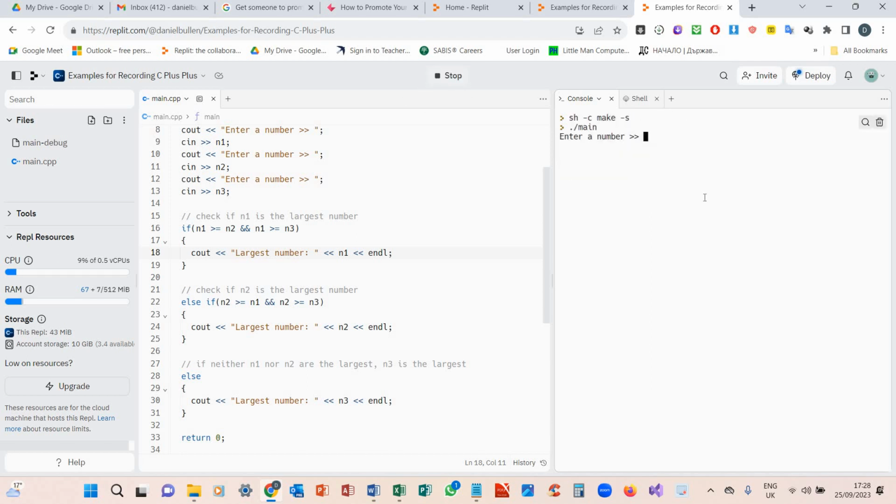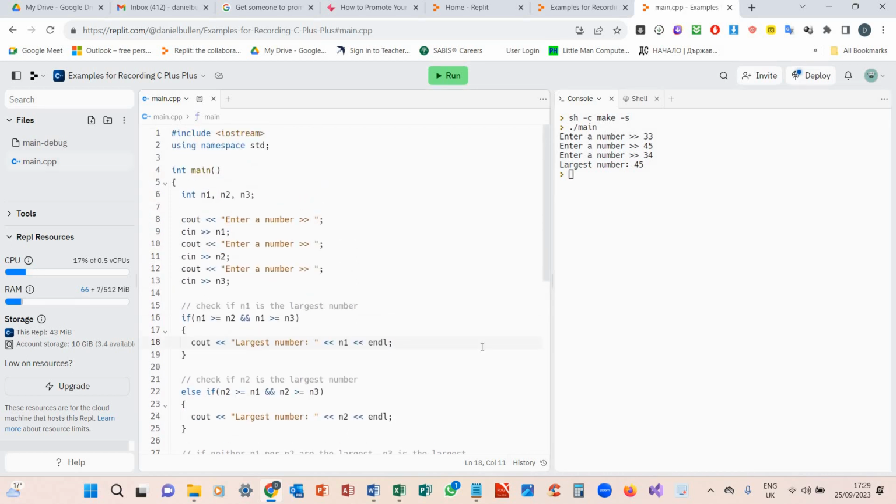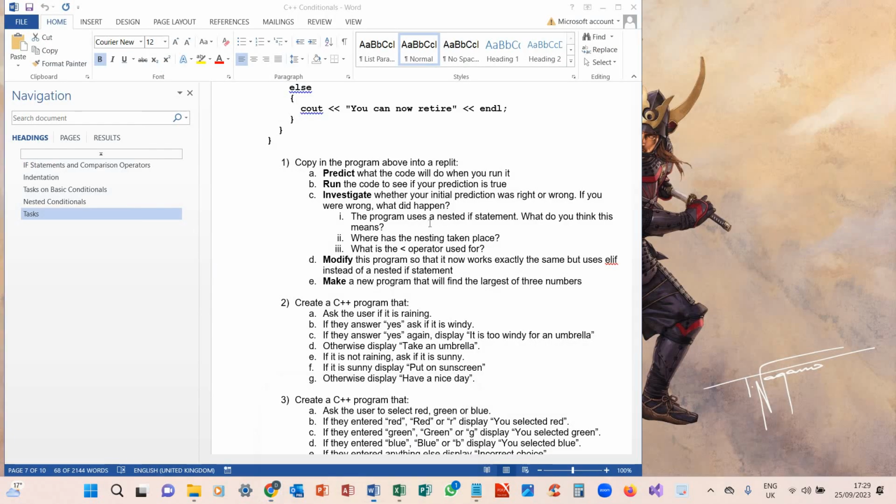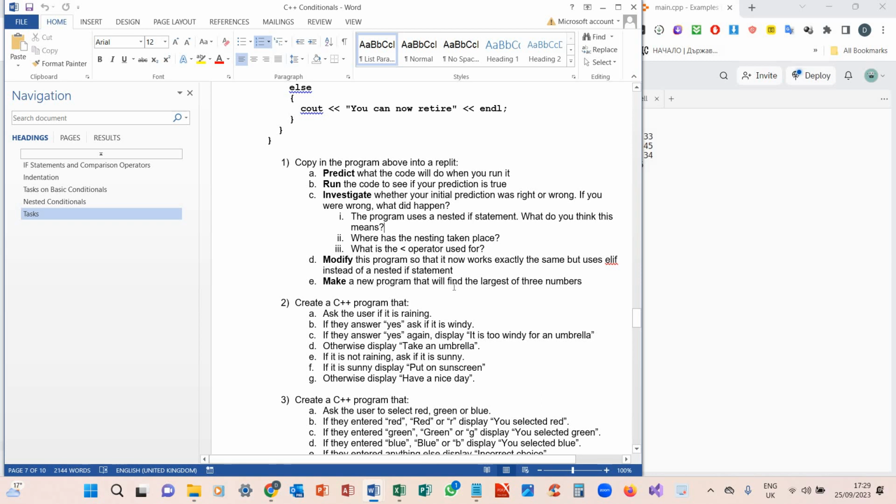So let's try it. n1, I'm going to make that 33. And then n2, I'm going to make that 45. So we know that n2 is larger than n1. And I'm going to do 34, so n2 is also larger than n3. So the largest is 45. So hence it's n2. Okay? So that is the entire task using the PRIMM pedagogy process, a good example of good working code.